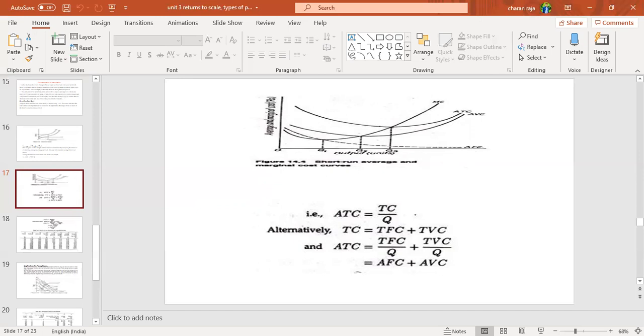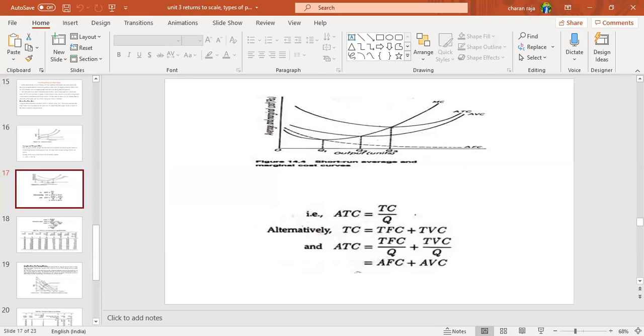So it starts at a point which is a little higher than the marginal cost starting, then goes in a downward trend, but it never touches the x-axis, because at least some fixed cost should be incurred for at least per unit of production.